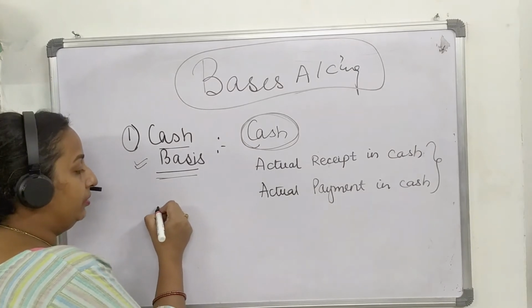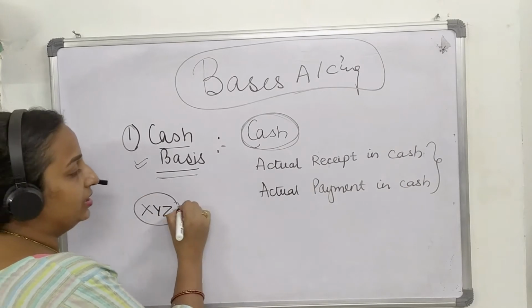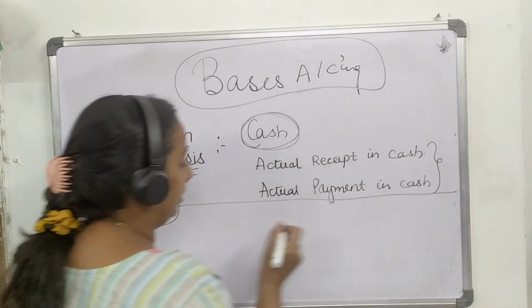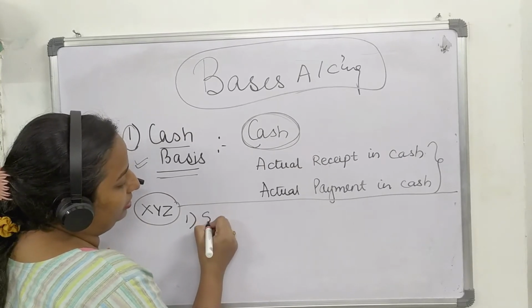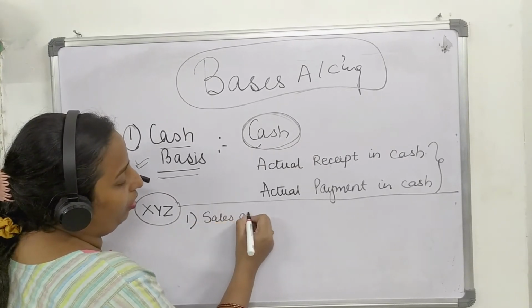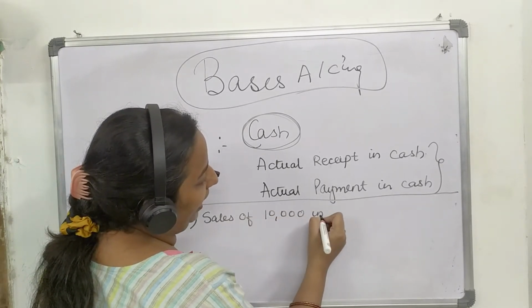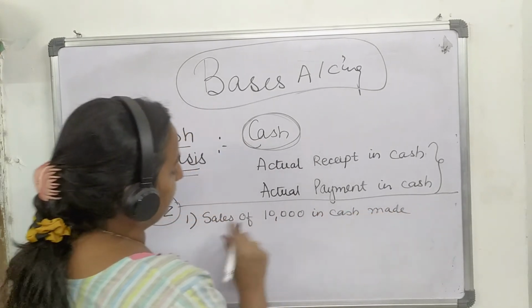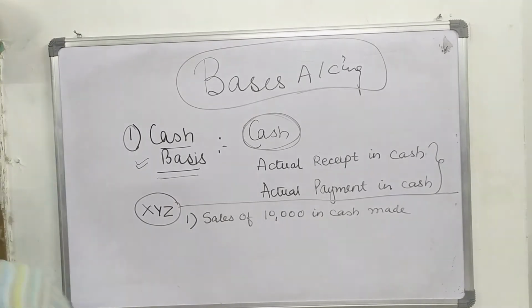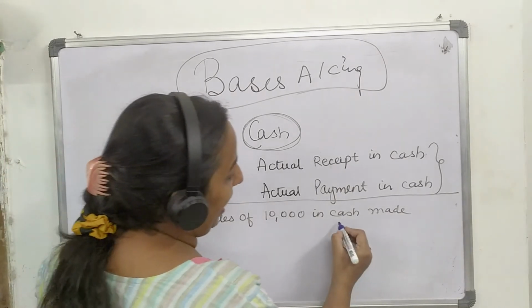For example, XYZ company. There are certain transactions that have been undertaken. First, sale of 10,000 in cash has been made. This transaction will be recorded in the books of XYZ since cash is involved.